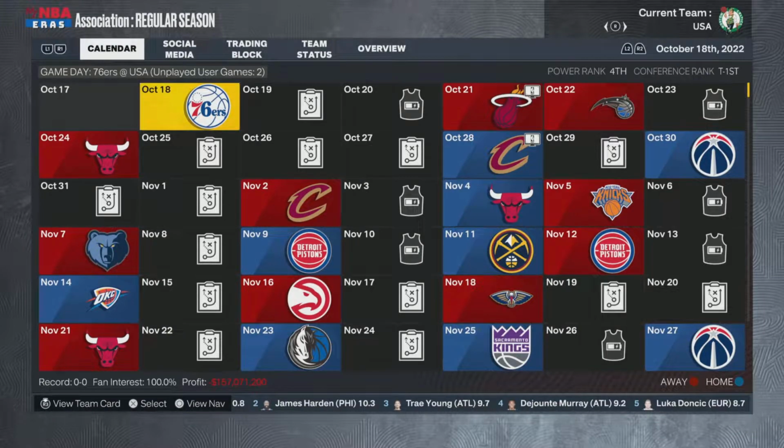With the World Cup going on right now, I thought it would be a lot of fun to head over to 2K and create different teams representing different countries and see which one is the last one standing. So in the NBA version of the World Cup that I'm creating, I'm actually going to split some of the teams into countries, but then also a continent or two. For example, Europe will be a team.